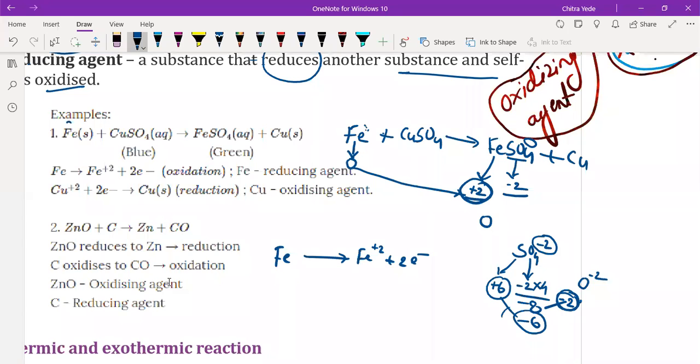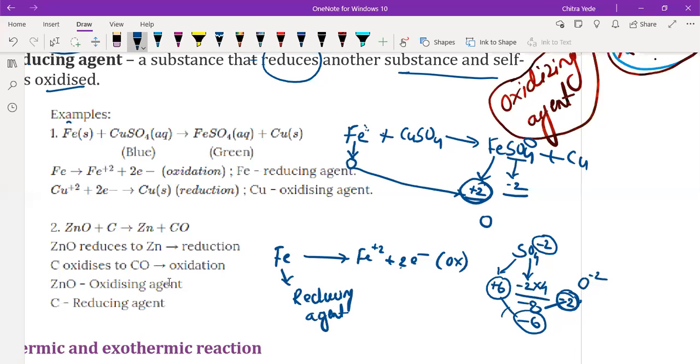So see, loss of electron takes place, means it is an oxidation reaction. Oxidation takes place here, so this ferrous acts as a reducing agent. Its oxidation takes place, and it causes reduction to other species. That's why it is a reducing agent.